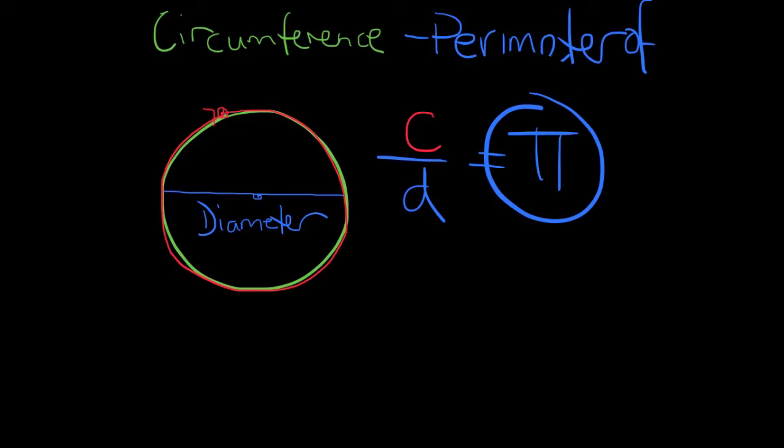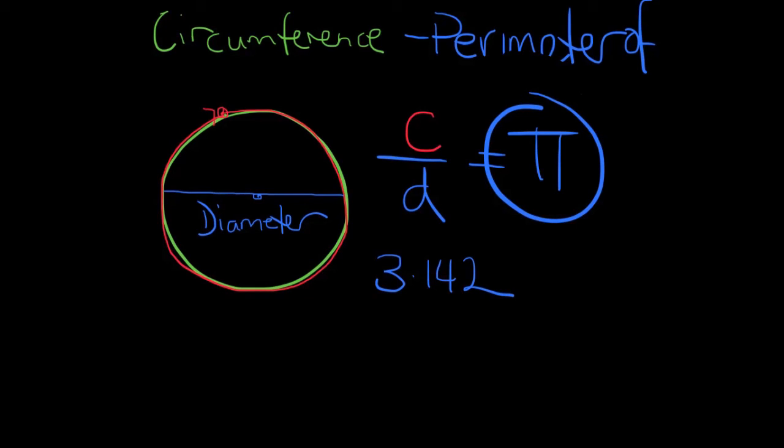You may have all heard about the value pi. It's a very popular number within mathematics. It is an irrational number, so what that means is that in this case it's got an infinite number of decimal places. So we refer to the value as pi. If we were to use a calculator, we would simply press the pi button. That would give us an accurate value, I guess, of pi. But if we didn't have a calculator, the value for pi is approximated as 3.142. This rule applies for every single circle, no matter how big the diameter is.